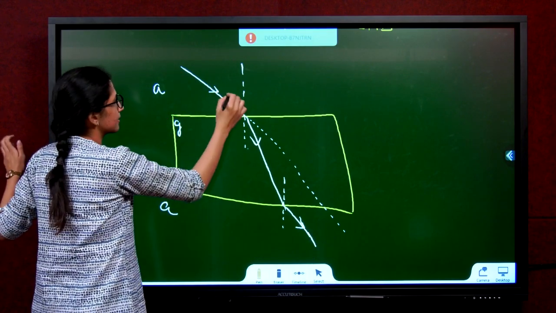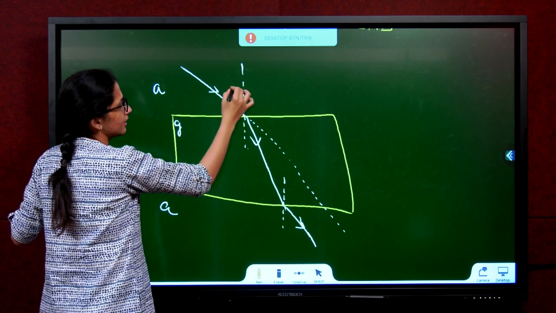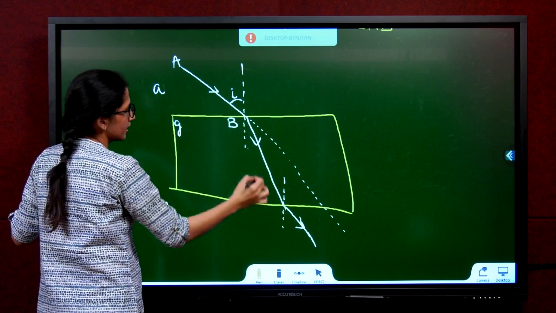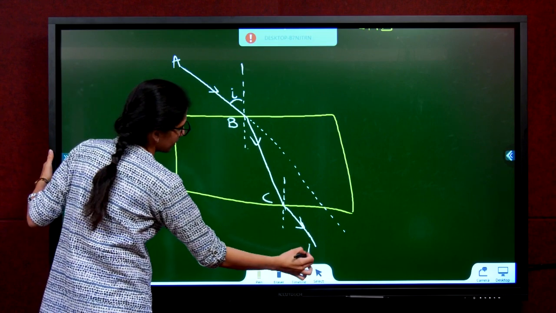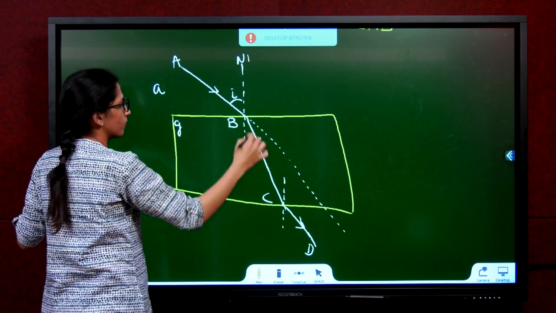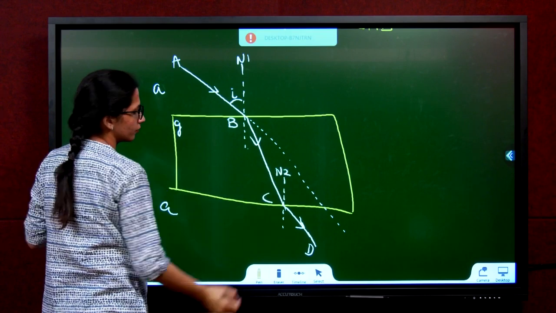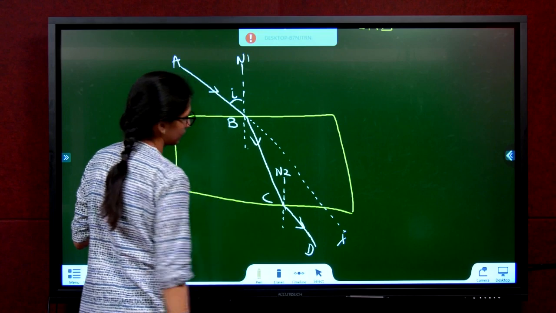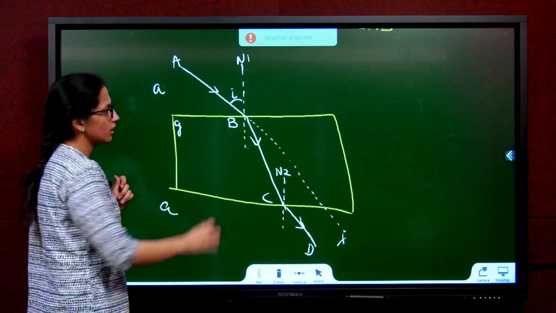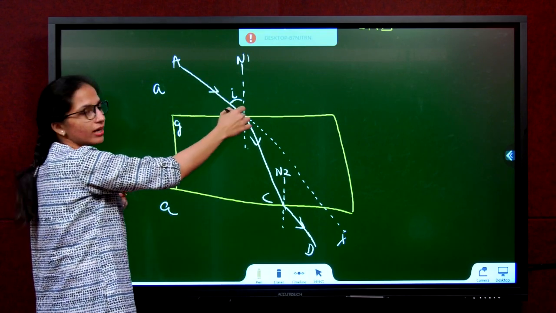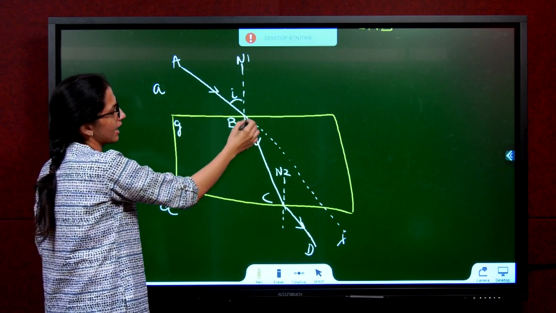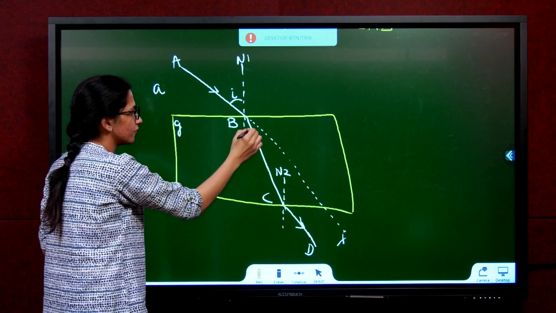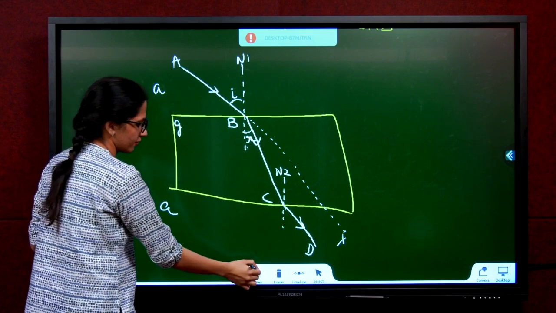We will discuss this. This is angle i. First let's label the figure A, B, C, D. Let's call this normal 1, normal 2. Fine. And you can call this X. So now the angle between the incident ray and the normal is the angle of incidence. The angle between the refracted ray and the normal is the angle of refraction, r.